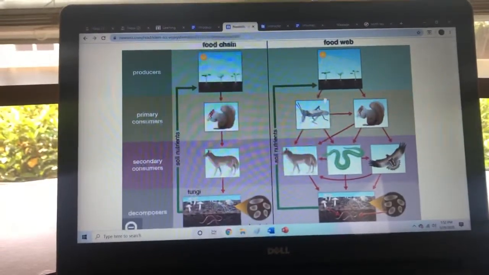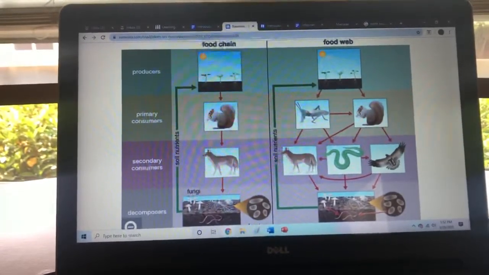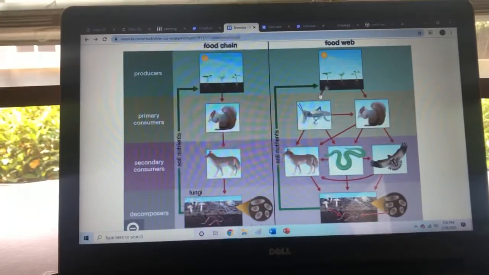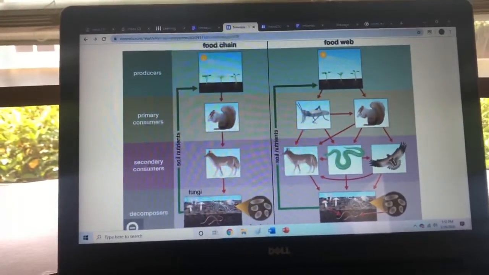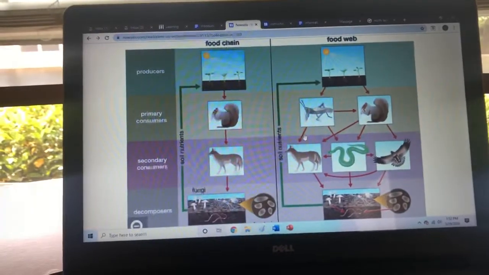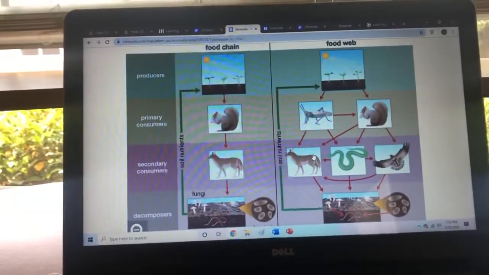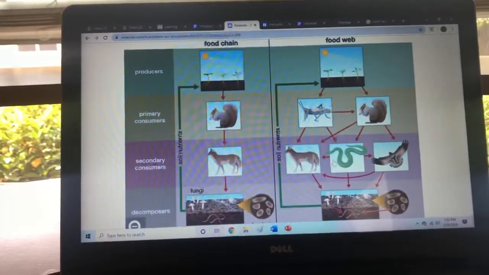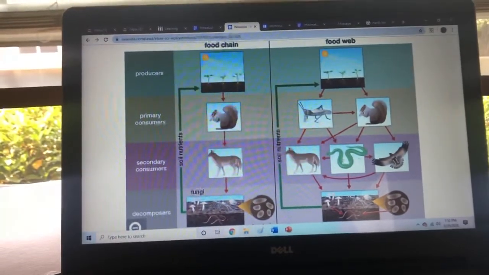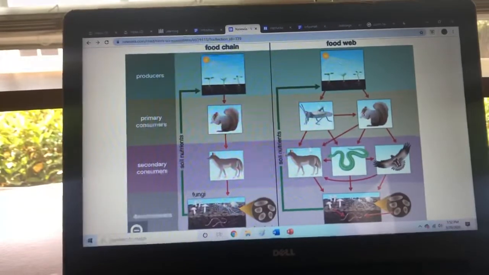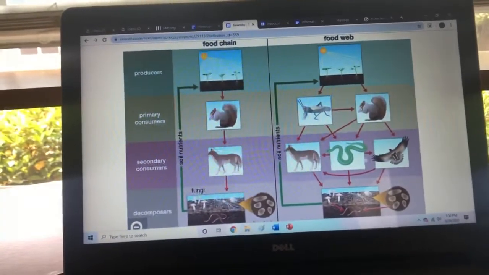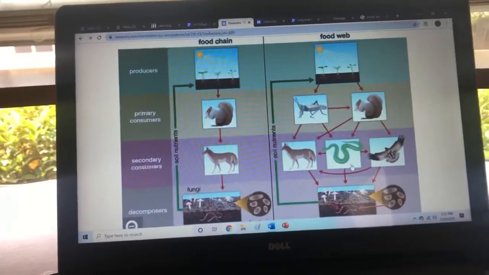So you can see the grasshopper eats the food. The coyote eats the grasshopper, and maybe the snake, and the hawk, and the snake eats the hawk, and the hawk eats the squirrel, and the coyote eats the squirrel, and it's a big web of who eats who.